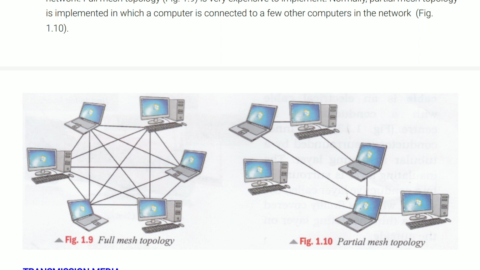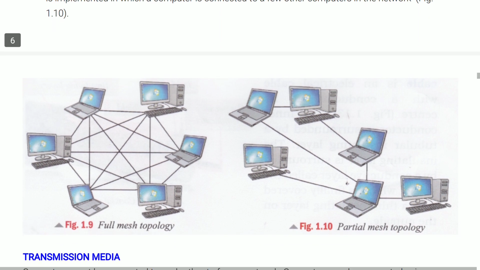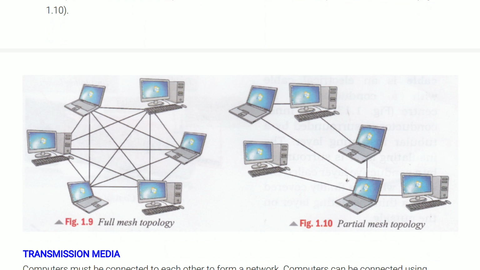This is the advantage, and the disadvantage is that to establish this type of network pattern, it is very costly. It is very expensive to implement, and there is a large requirement of wires to establish this network.